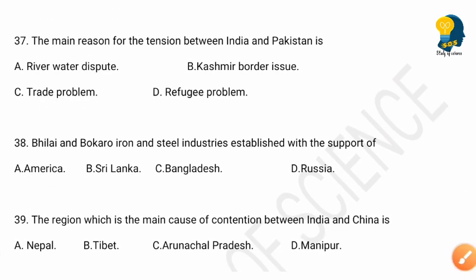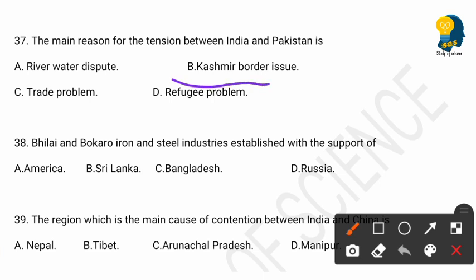So the next question is, the main reason for tension between India and Pakistan is, options are river water dispute, Kashmir border issue, trade problem, refugee problem. So here the right answer is option B, Kashmir border issue is the main reason for the tension between India and Pakistan.